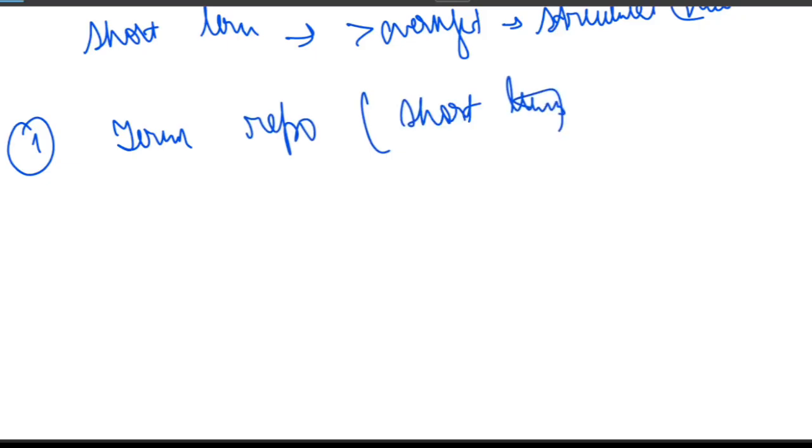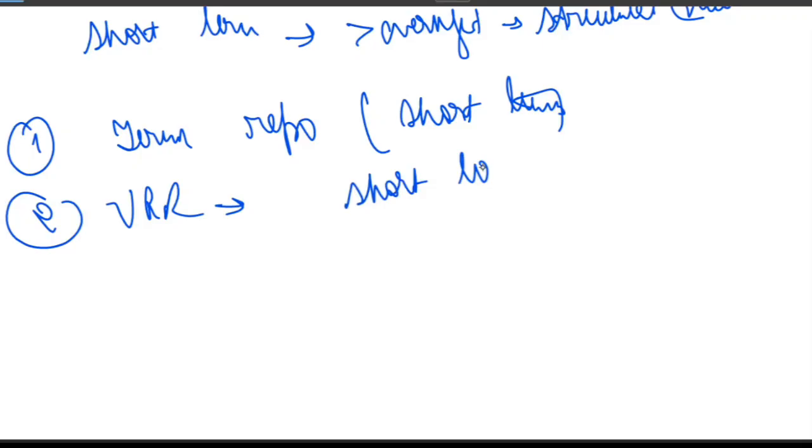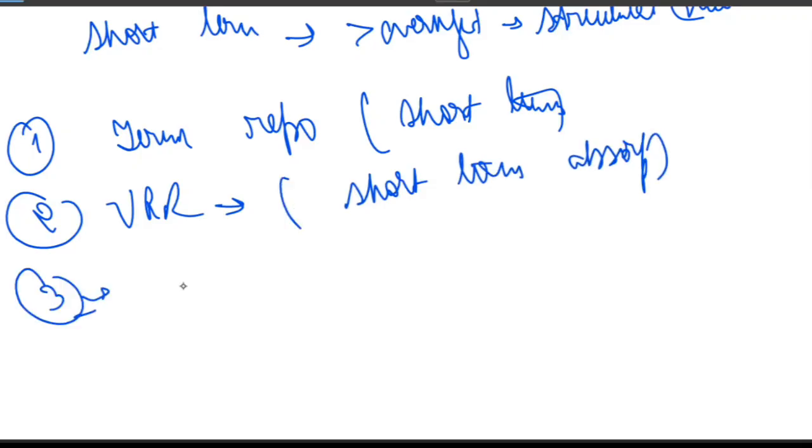The second is called VRR. VRR is variable rate reverse repo. This is a kind of short term absorption, right? And the third tool that RBI can use is LTRO or TLTRO, which means long term injection at a stable cost. Term repo, VRR, and LTRO, TLTRO. These are the three ways.